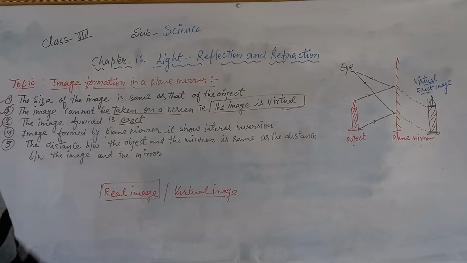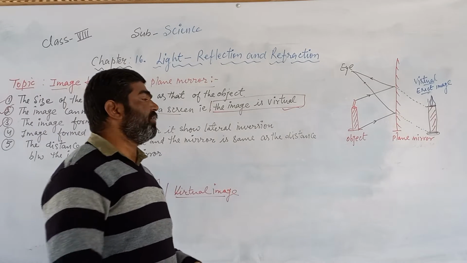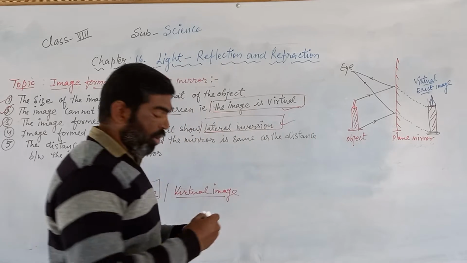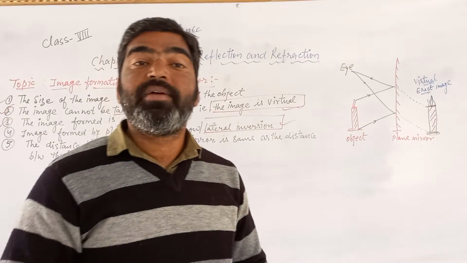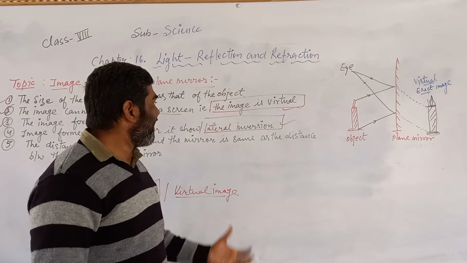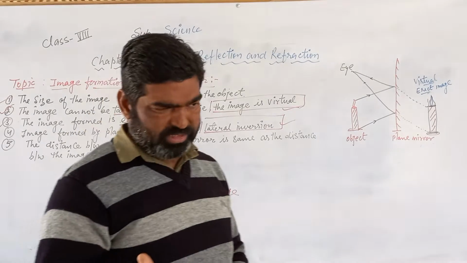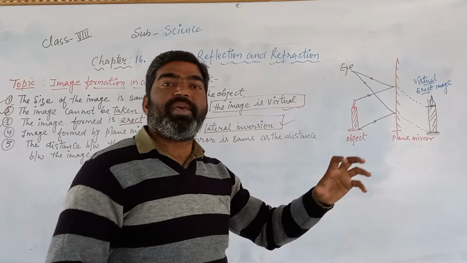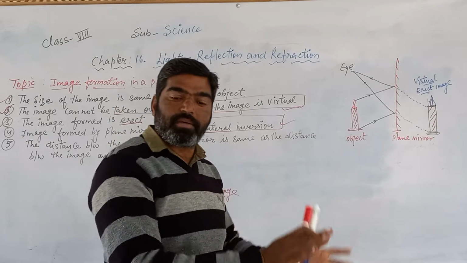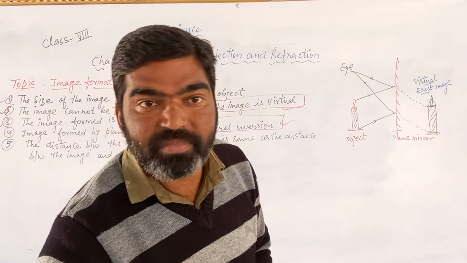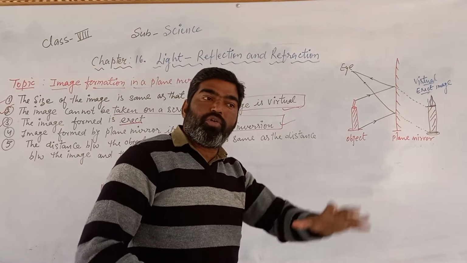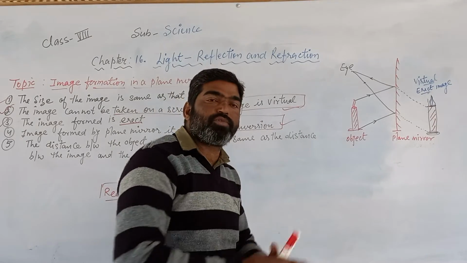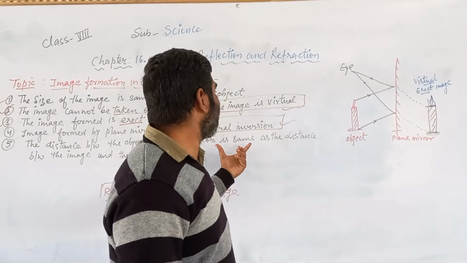Third thing, the image formed by a plane mirror shows the lateral inversions. This is a very important property or characteristic of the image formed by the plane mirror. Lateral inversion is a phenomenon by which the right part of the image looks like a left and left looks like a right. That is called what? The lateral inversion. Means जो right part है वो आपको image में left दिखेगा और left वाला part looks like a right. This is called what? The lateral inversions.